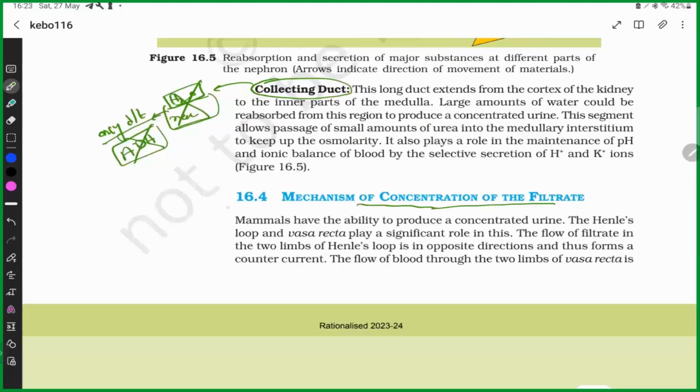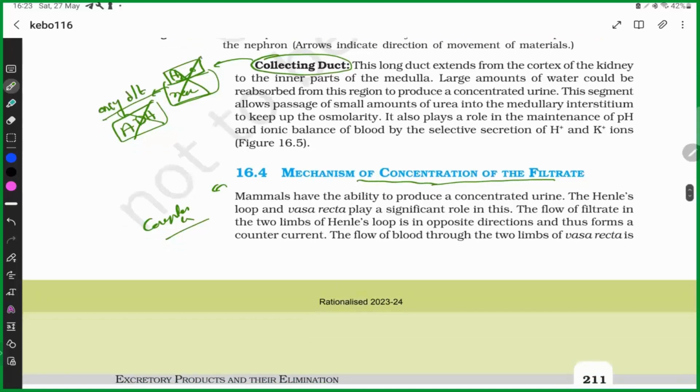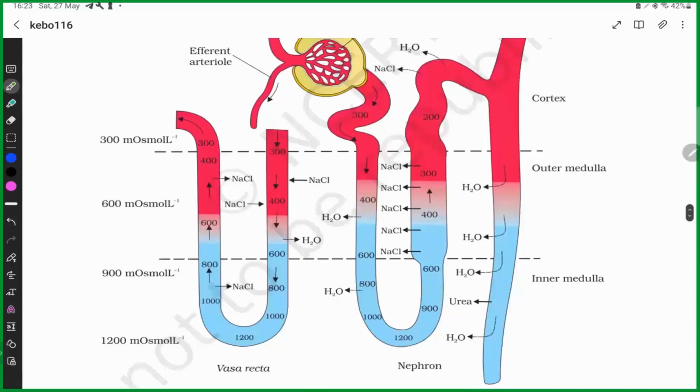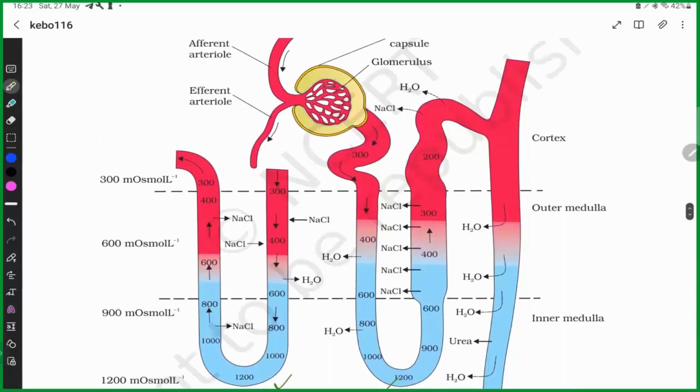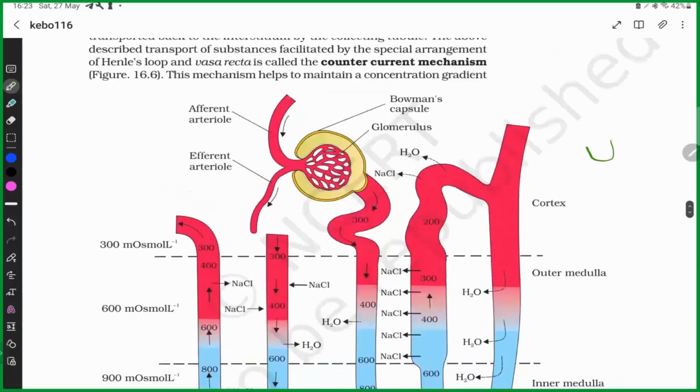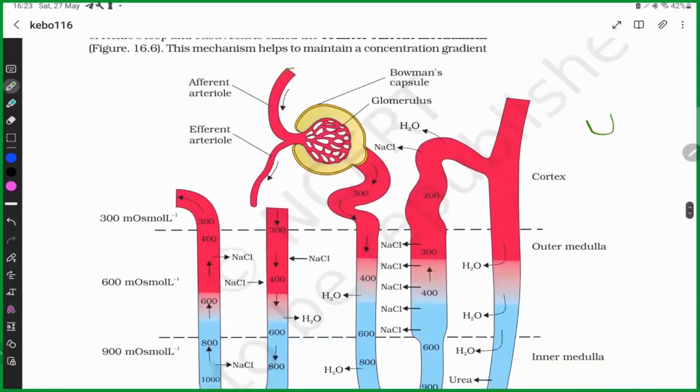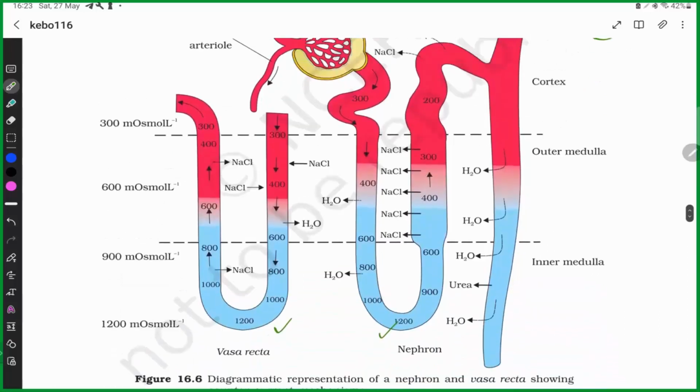This mechanism is known as the counter current mechanism. Why is it counter current? Because the vasa recta and Henle's loop are not situated like this; they are situated differently, because the flow of filtrate or blood in these two structures is parallel but in the opposite direction.